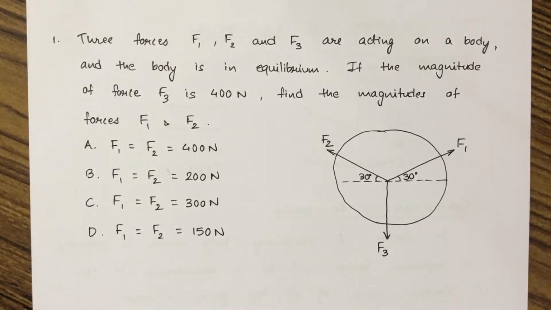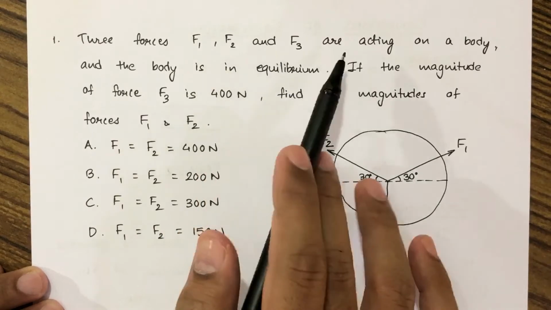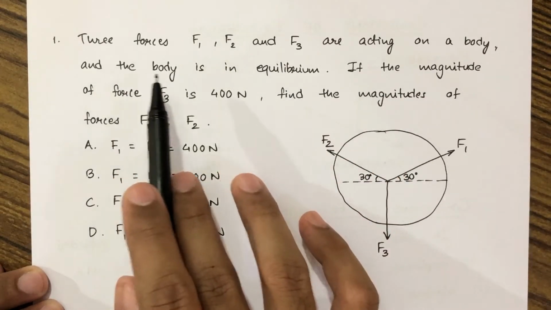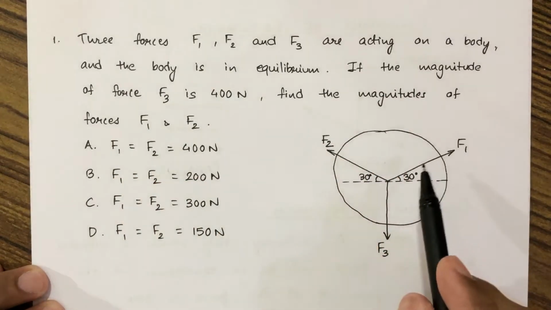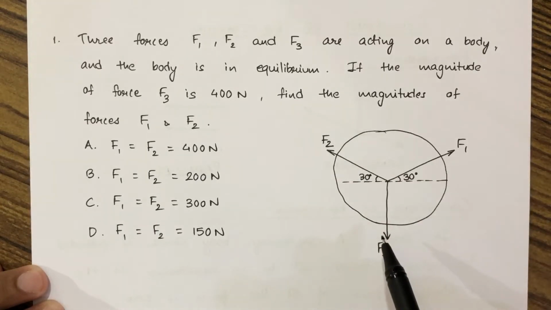Based on the conditions of equilibrium, let us solve one numerical. Three forces F1, F2 and F3 are acting on a body and the body is in equilibrium. Here these three forces are there, F1, F2 and F3.